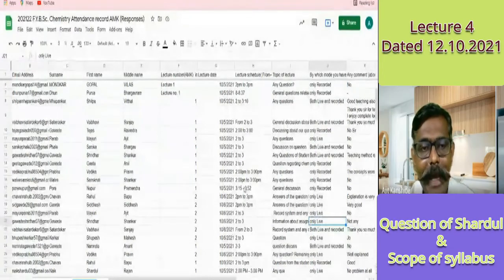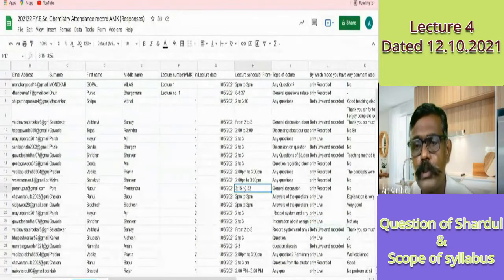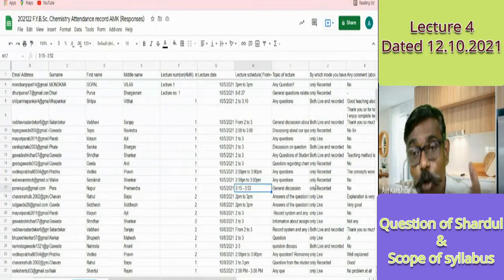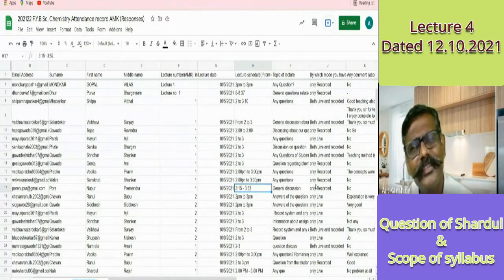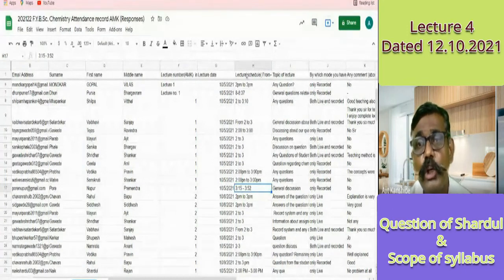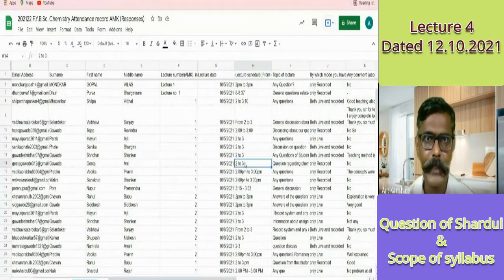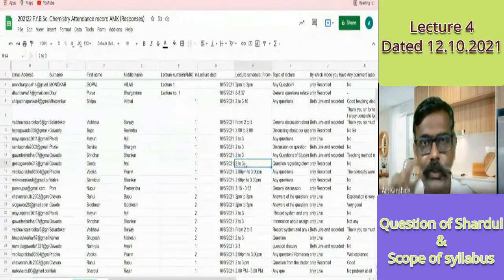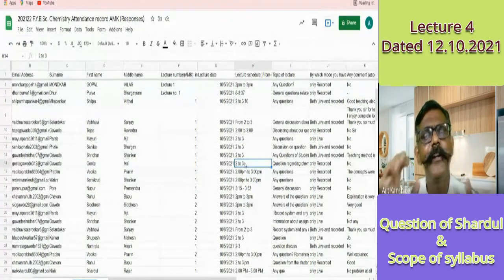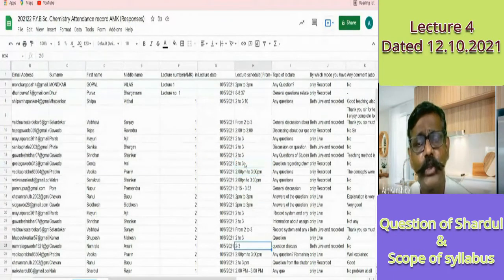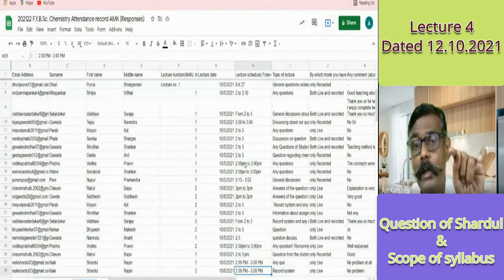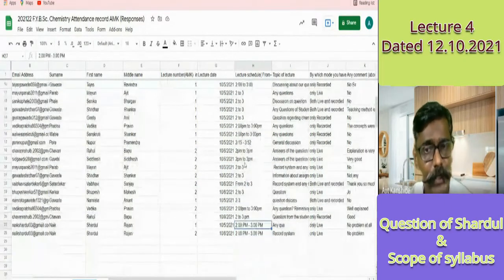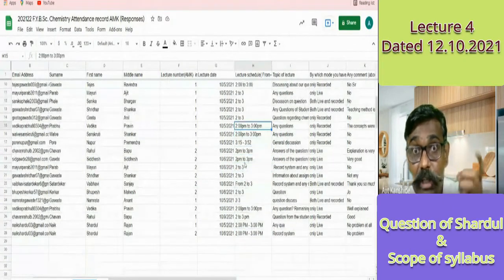And give the timing also for the lecture in which you are present. If it is a recorded lecture, then the timing for which you went. If you attended the live lecture, then the actual lecture schedule is generally 2 to 3. Suppose if I start late, you can mention that late time, no problem. Be clear cut. I have no objection about that. But give the fair timing there. Properly you have to mention the timing so that we can come to know at what time the lecture was conducted.